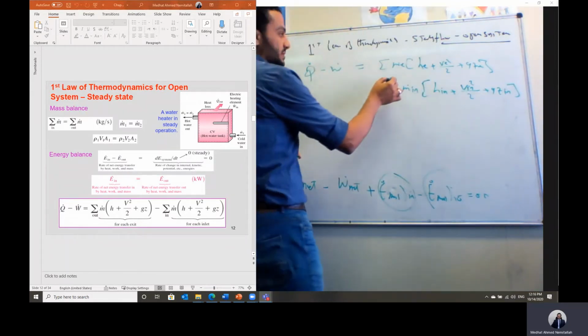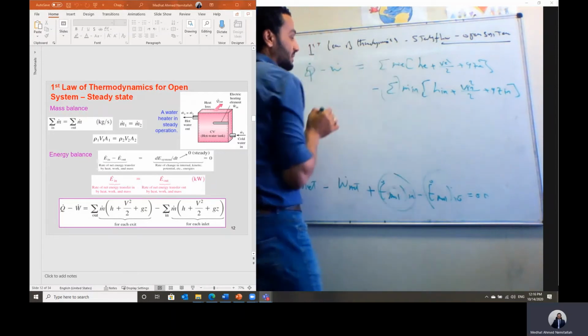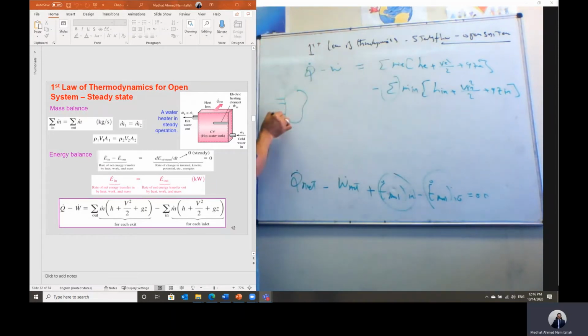And this summation sign is needed when we have a system with more than one inlet and also when we have more than one outlet. We will have this case if we have a system with more than one inlet or more than one outlet. When we talk about the mixing chamber and the heat exchanger, we have more than one inlet and also more than one outlet.